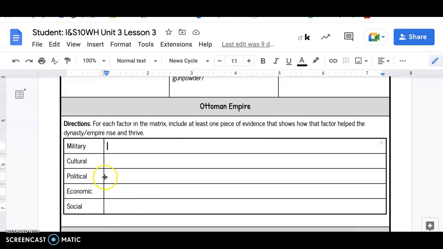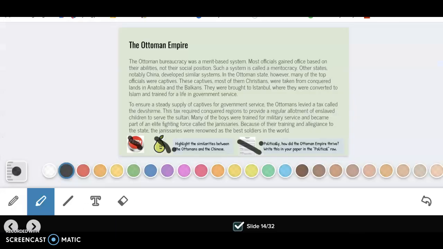The politics row is down here. So it did kind of skip cultural for now, and that's okay. We'll come back to cultural. We just don't have that information yet. This kind of skips around as you go through the slideshow.